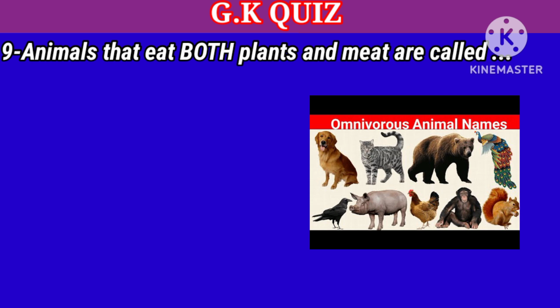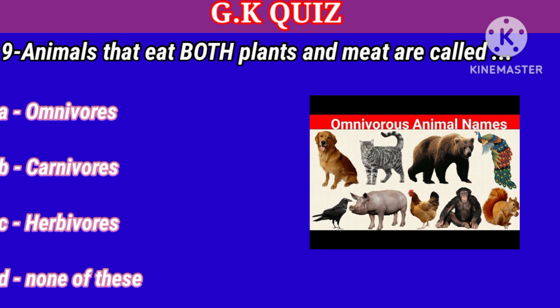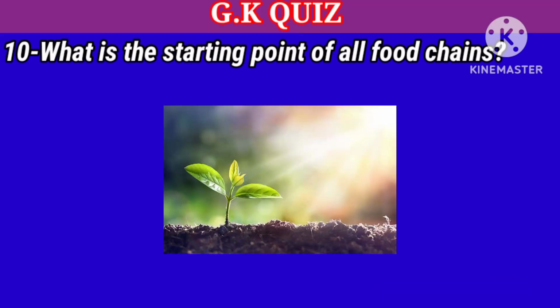Question number 9. Animals that eat both plants and meat are called. Your options: A. Omnivorous, B. Carnivorous, C. Herbivorous, D. None of these. Right answer is omnivorous.